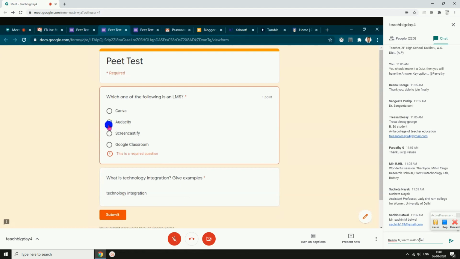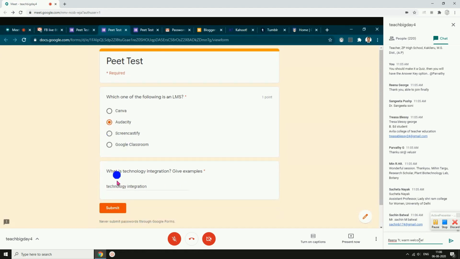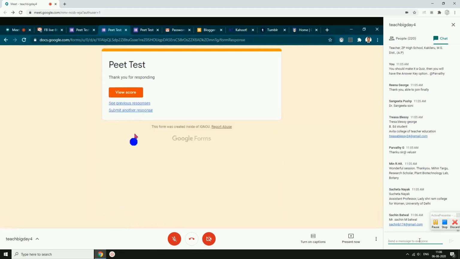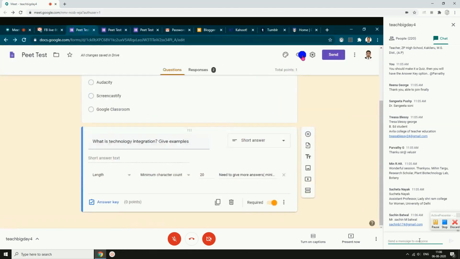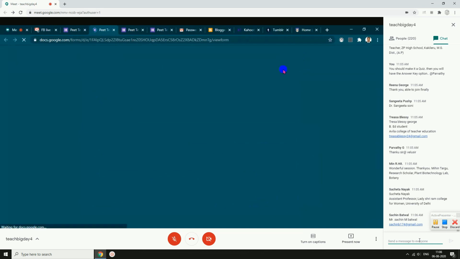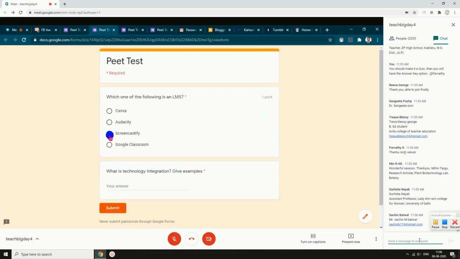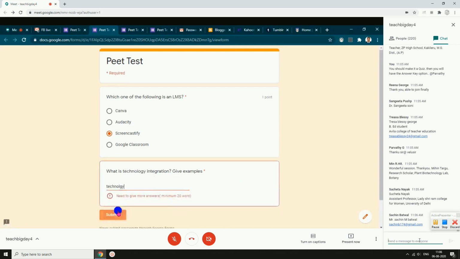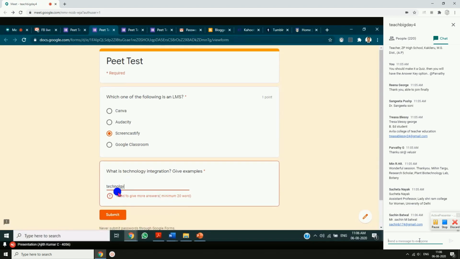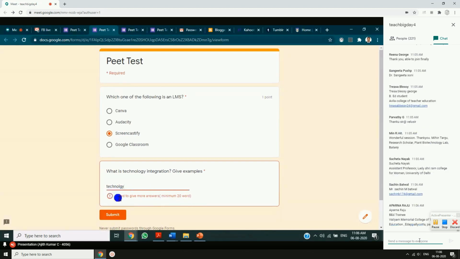So the students definitely have to select Audacity. Let me submit it again. So that was 20 words, I think. Let me again go to the preview. I'll just select something from here. Technology. Okay, I'll just write technology, submit. See, when I'm writing only technology, I need to give more answers, minimum 20 words. So the students will get a message of this kind, and they will again start typing the answer.